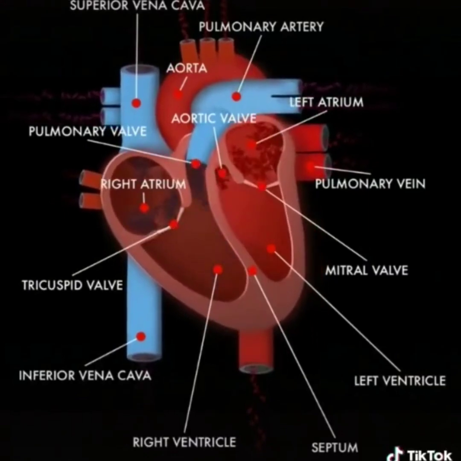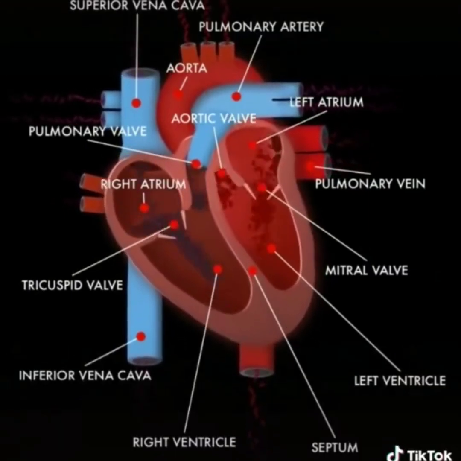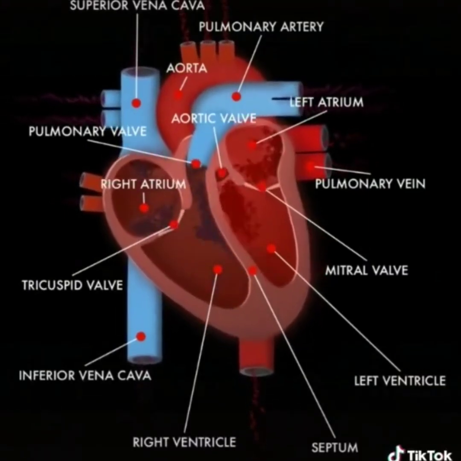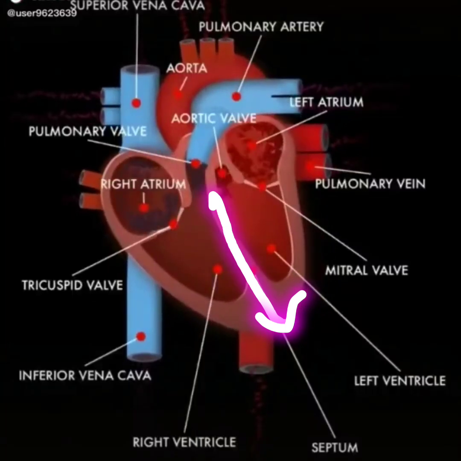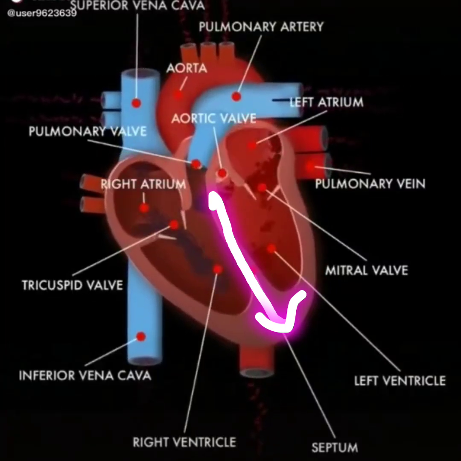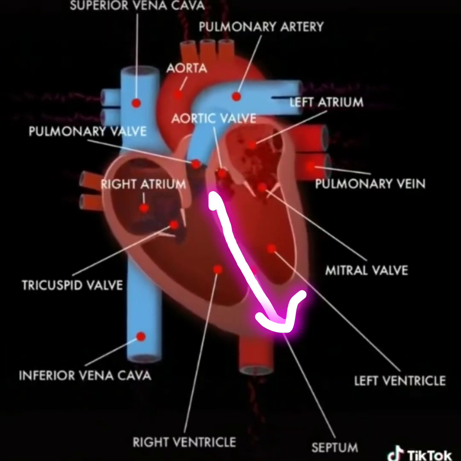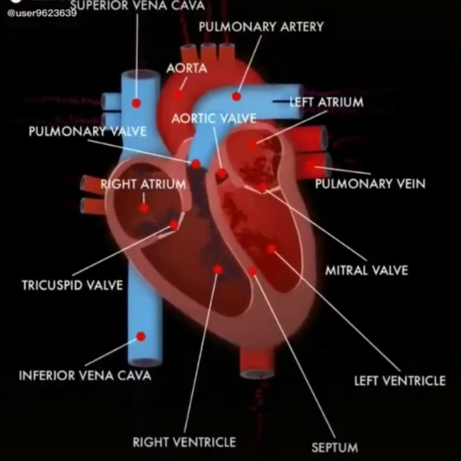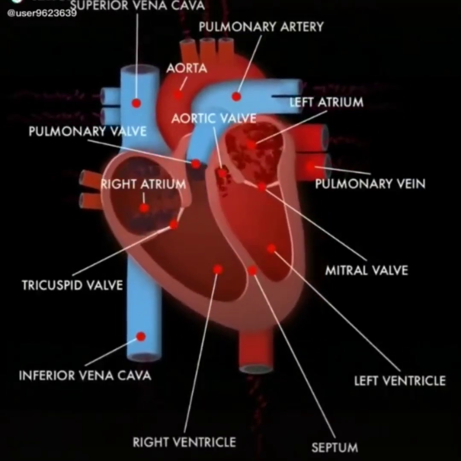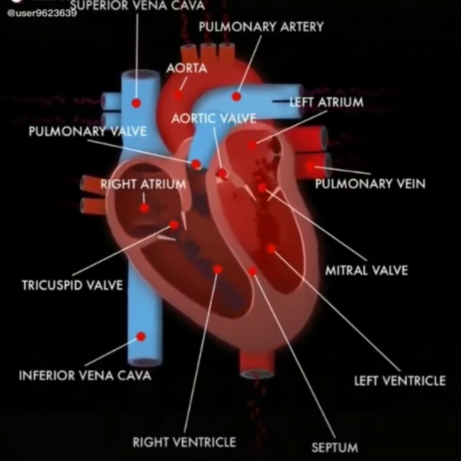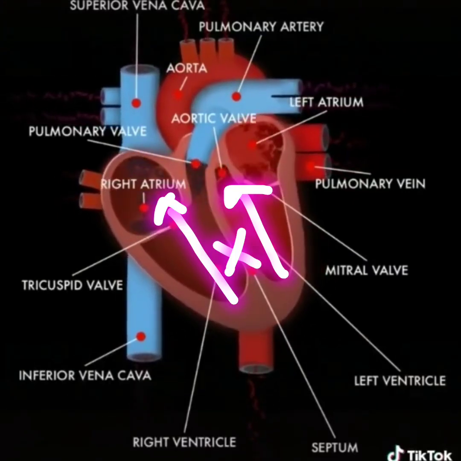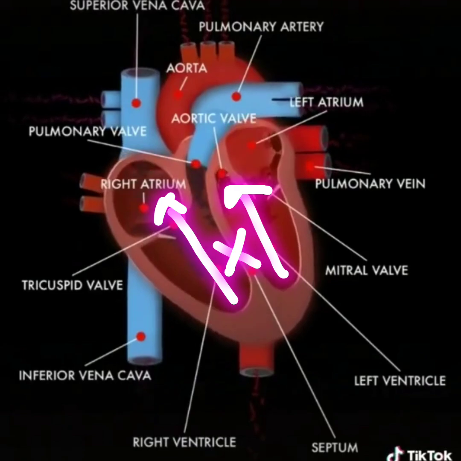Right ventricle and left ventricle are separated by a thick muscular septum. This septum is useful for the separation of oxygenated and deoxygenated blood. Here the mitral valve and tricuspid valve are present to prevent the backward flow of blood into the auricles.